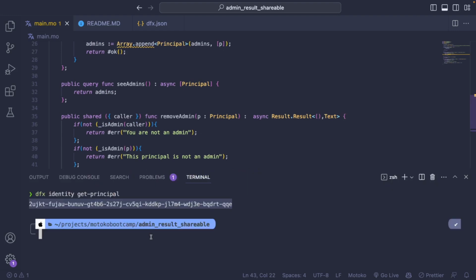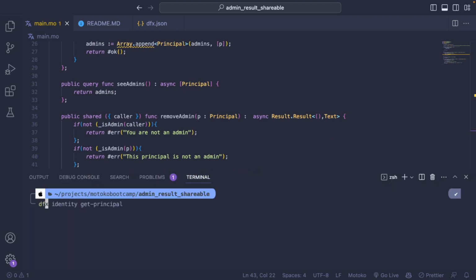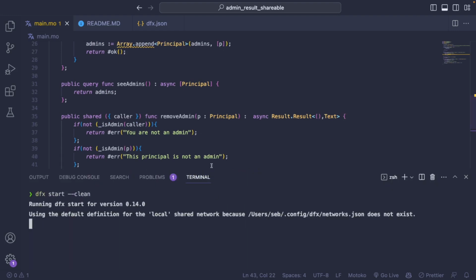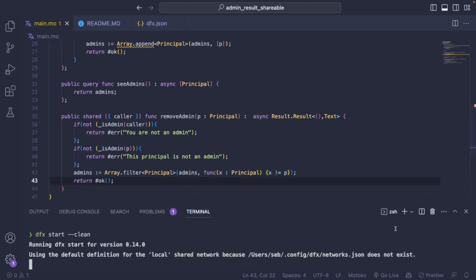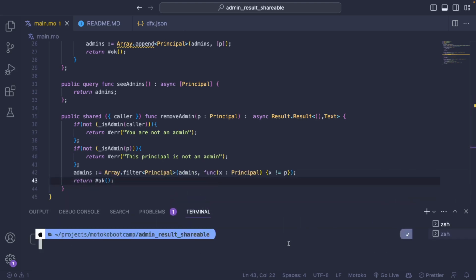So we can do a deployment and try what we've done so far. As always, dfx start, and then you can do dfx deploy.